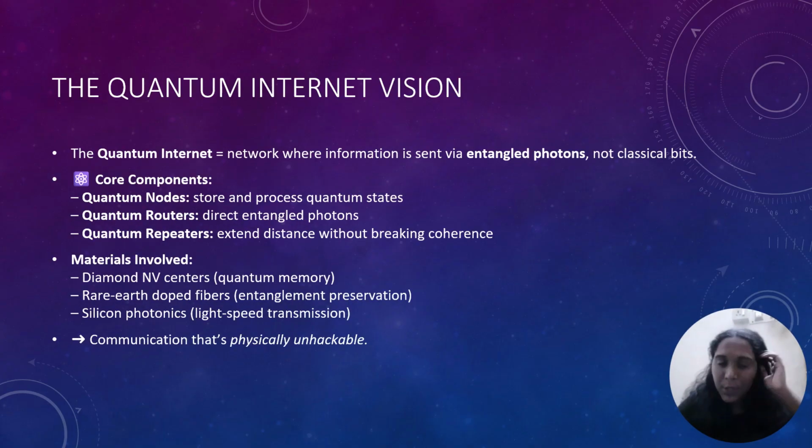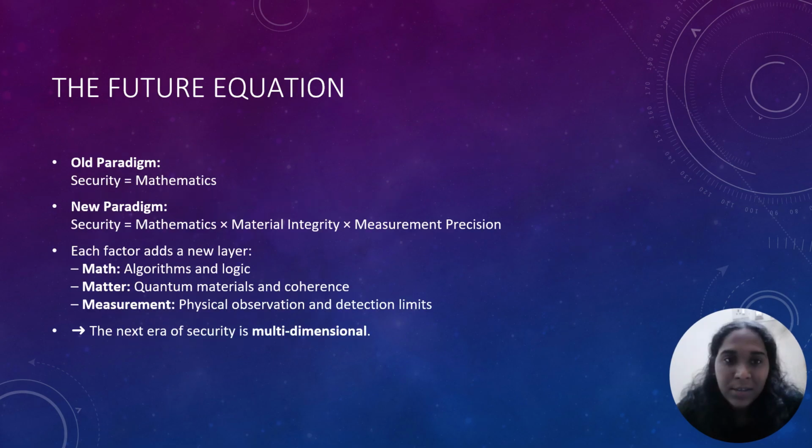Next is the quantum internet vision. Imagine an internet where information is transmitted as entangled photons. Any attempt to intercept it instantly collapses the quantum state. Meaning eavesdropping becomes literally impossible. That's the quantum internet, a global network where every connection is secured not only by passwords but also by the laws of physics. It is already being tested between satellite labs and national networks in China, Europe, and the US. So maybe it's soon to be implemented in all our countries.